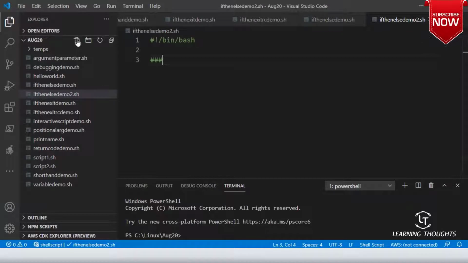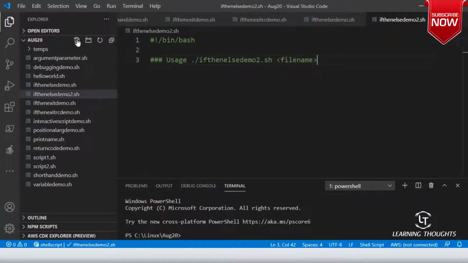I'm just writing usage. Usage is if then else demo2 dot sh, and then here you have to give the file name. What would happen is this file name's contents will be printed. Am I clear on this?